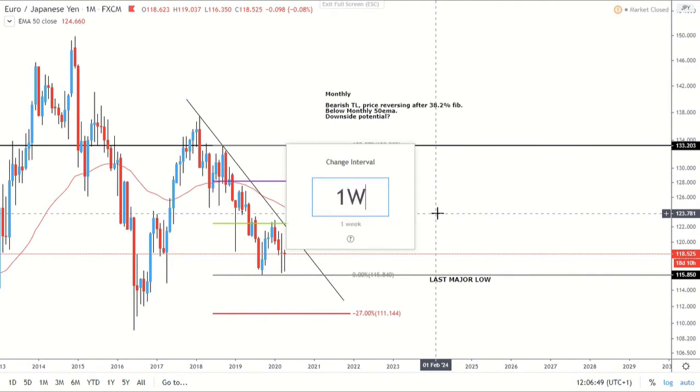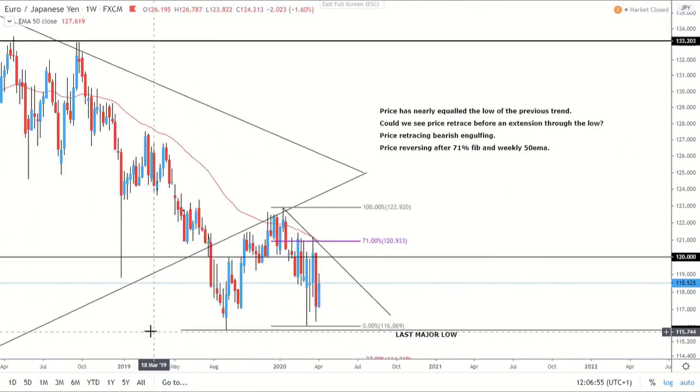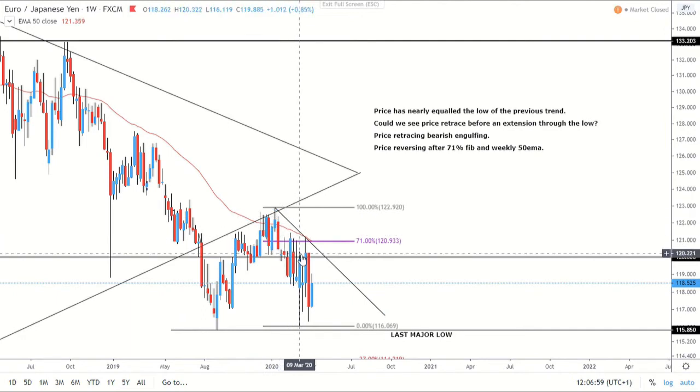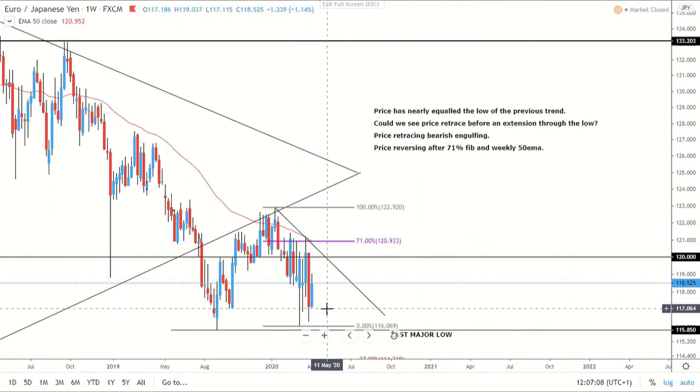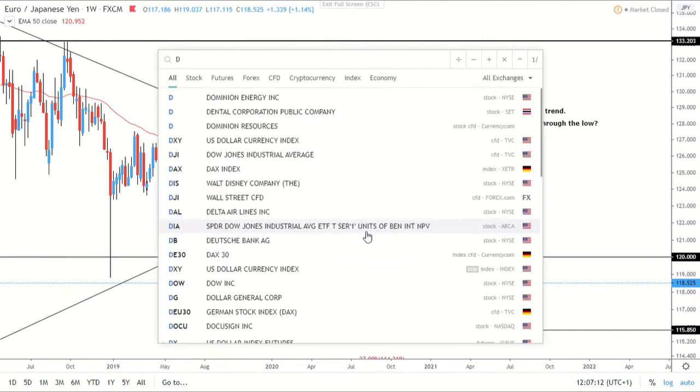So going to the weekly. On the weekly, we can see that the price obviously broke out of this sort of wedge that it was in, and then come up, tested this weekly 50 MA, come back down, and it's retraced to 71% and the weekly 50 MA. Then we saw this big impulse, big bearish engulfing that we've now retraced and now look to be pushing back down.